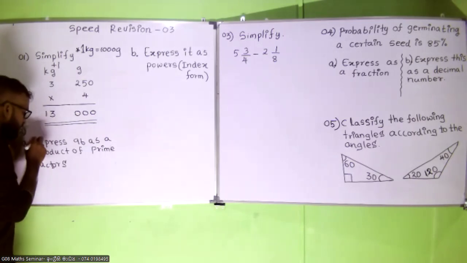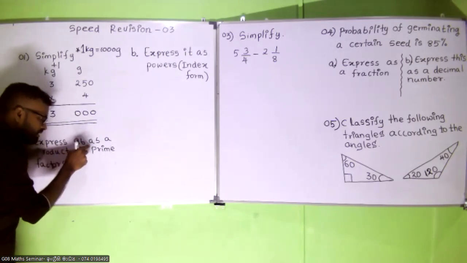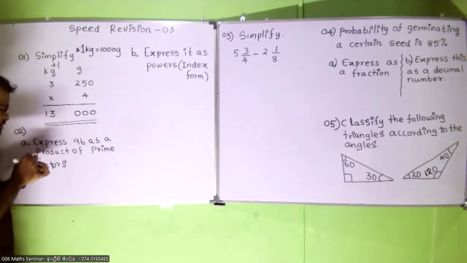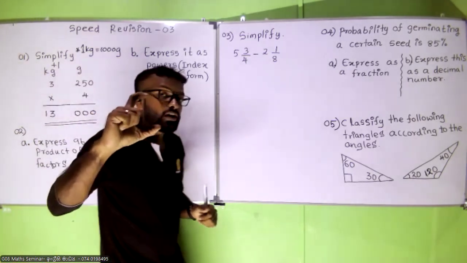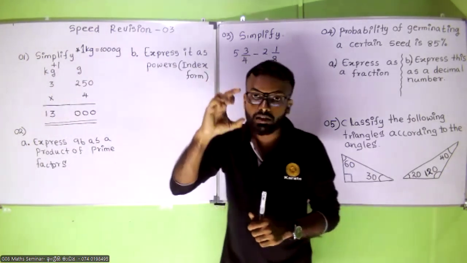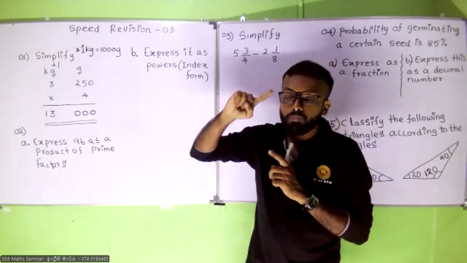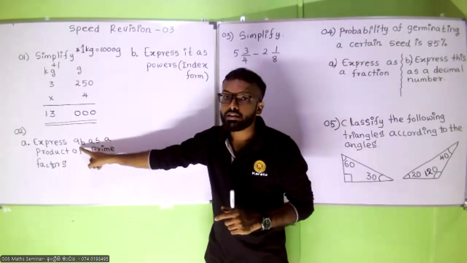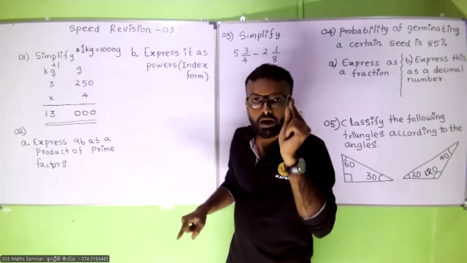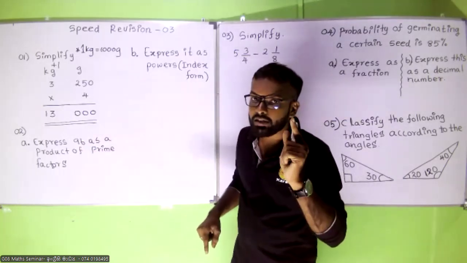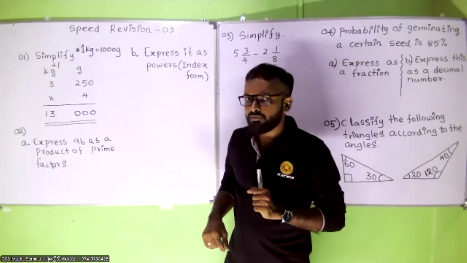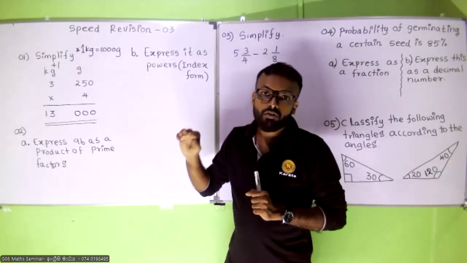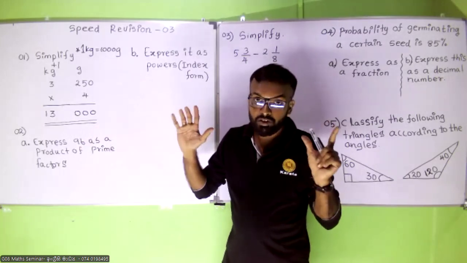Okay. Express 96 as a product of prime factors. So the prime factors, when you are converting a specific number to a prime factor, you need to divide that given number by prime numbers or prime factors. So what are the prime factors? 2, right? 3, 5, 7.